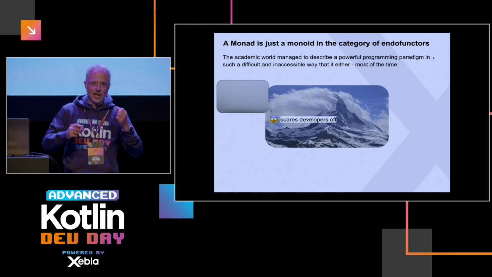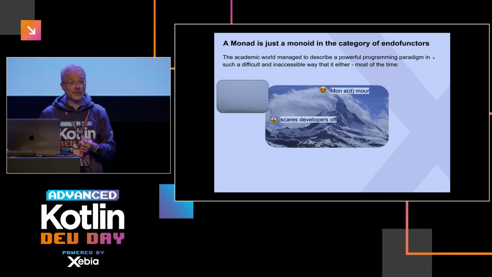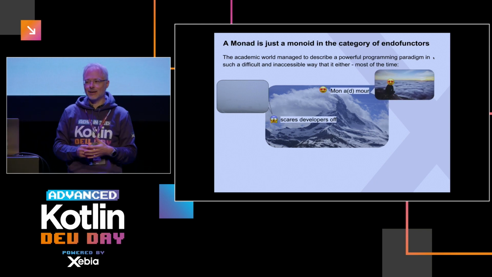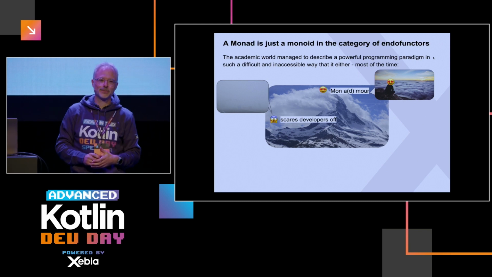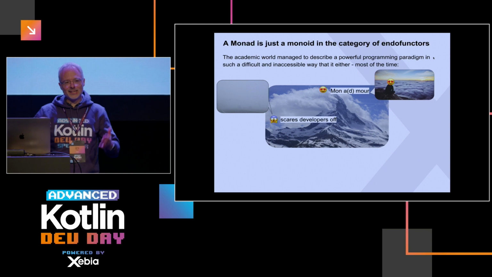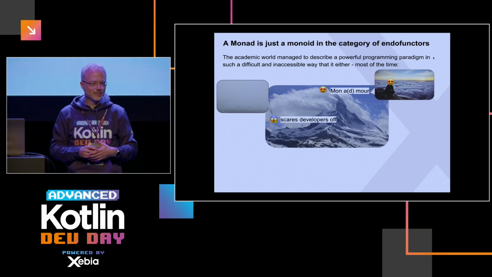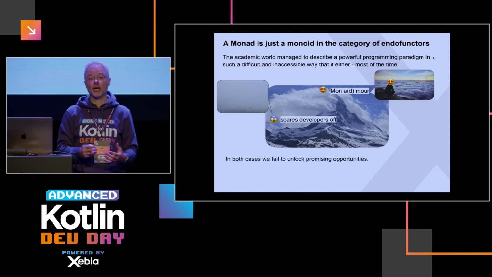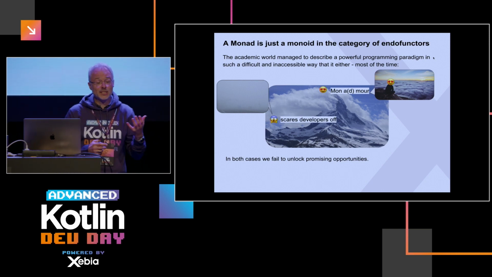Some of us went through these clouds, and then they stand on top of the mountain. And, well, the view is quite nice there, but on the other hand, you're quite detached from the real world. You're a bit over the top. And this is, in that sense, also quite a lonely place. It can also be quite cold and windy. So, I think in both cases we fail to unlock the power that lies within these abstractions.